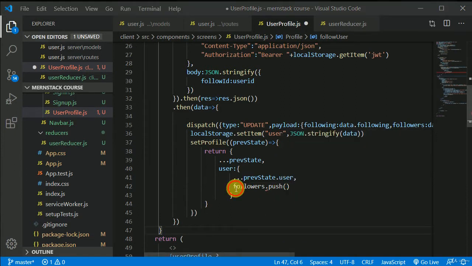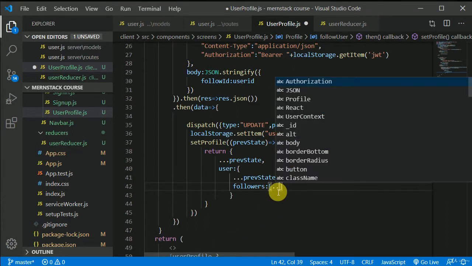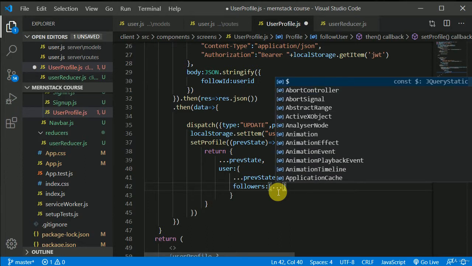I cannot do like this. I can override this followers, and here I need to write an array. Inside this array we want to push. Inside this array, instead of push I can spread out. This is a very complicated logic, right? Maybe if you know better logic than me, then you can use your logic, but this is what logic is